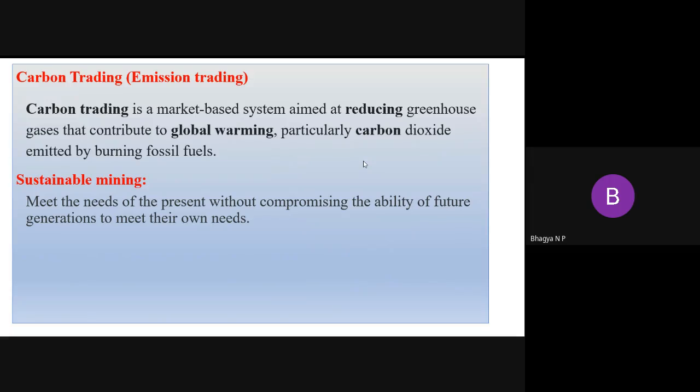So this is about the second chapter, advances in energy system.